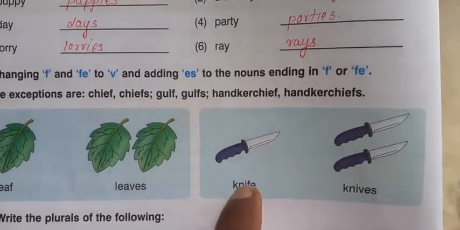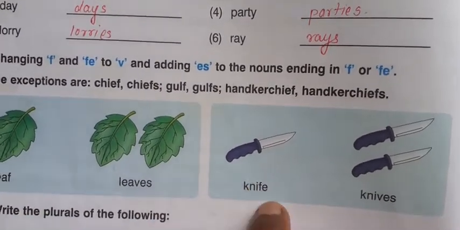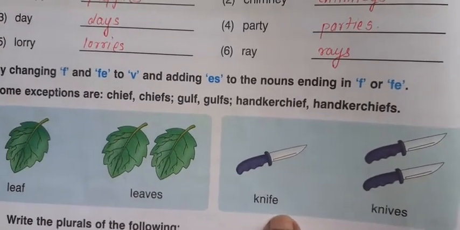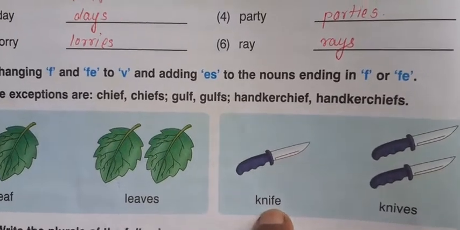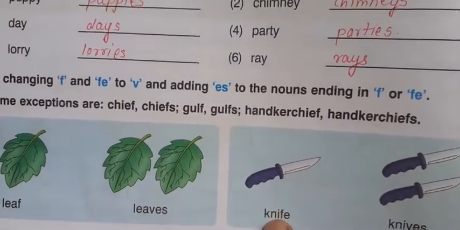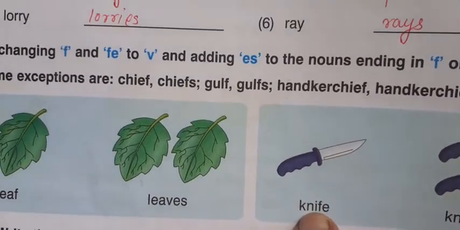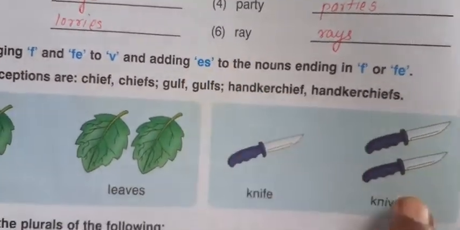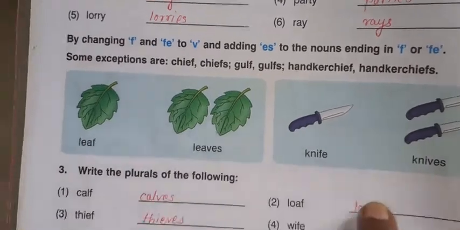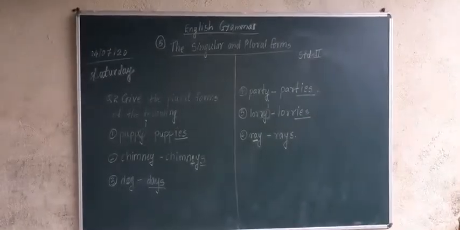KNIFE, knife. FE are the last two letters. Which two letters are at the end, FE, right. Then what to do with the letters FE, we have to change these FE letters to V. So it is changed to V, yes, and then further you have to add ES. What you have to do, you have to add ES.